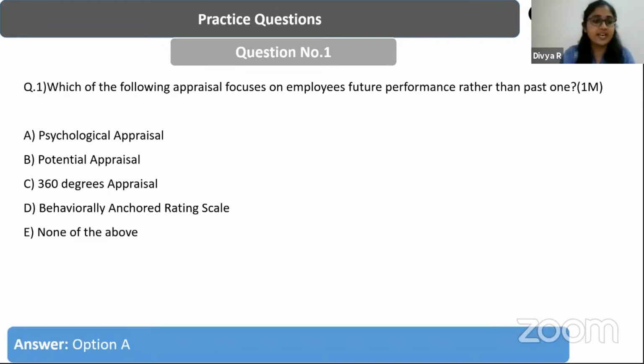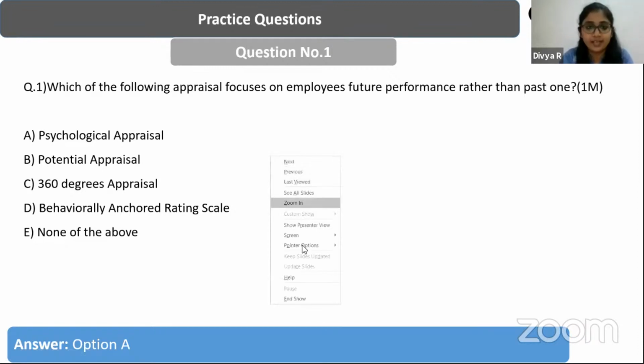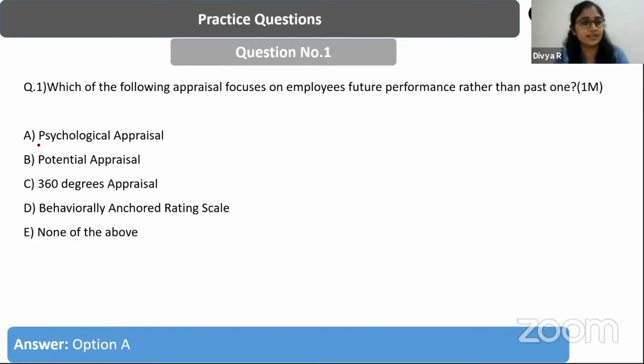Great. So the answer is A, psychological appraisal, and a lot of you gave it correctly. Fantastic. So let's take some time before answering the question, but I want most of you to get most of the questions correctly. So the answer here is psychological appraisal. What is this question mainly talking about? It is talking about the performance appraisal mechanism as such.